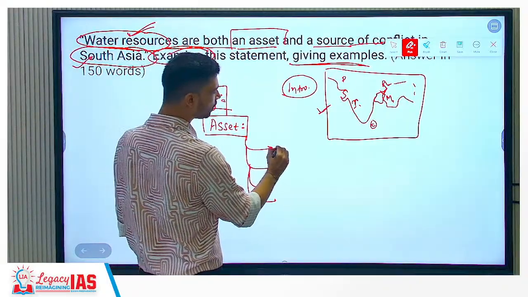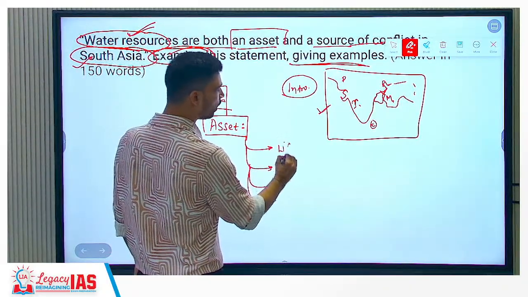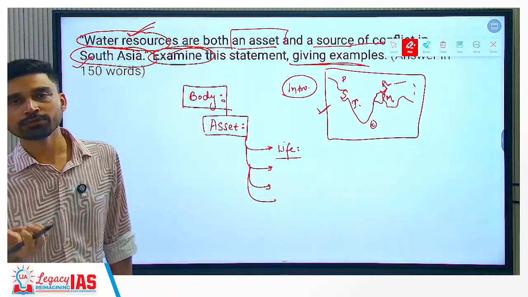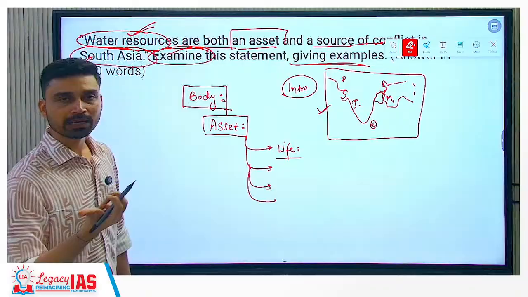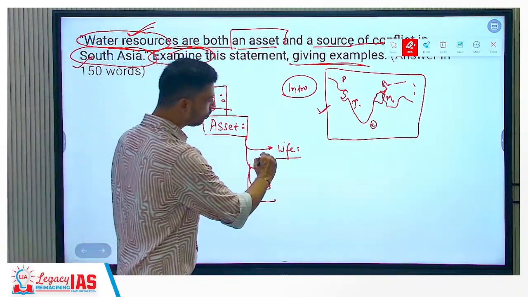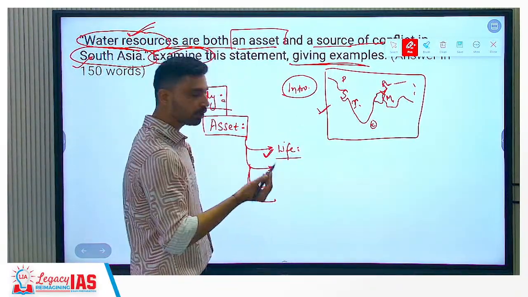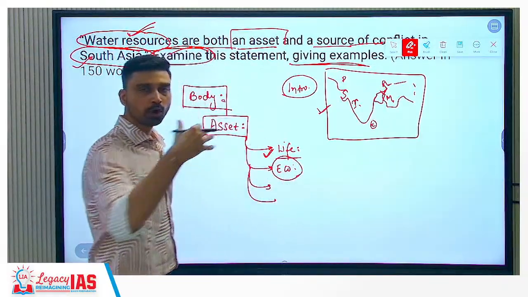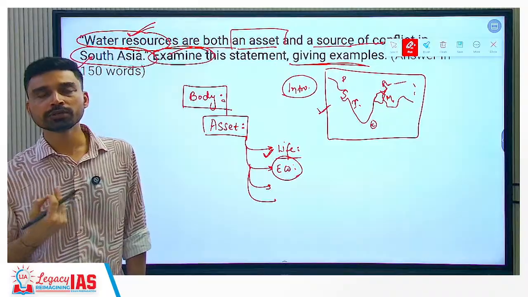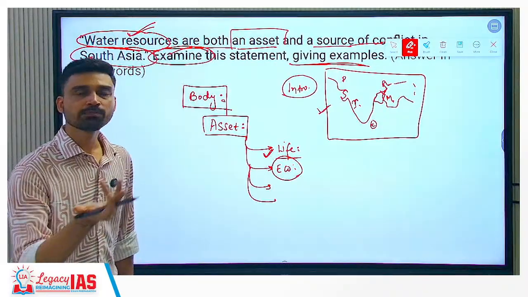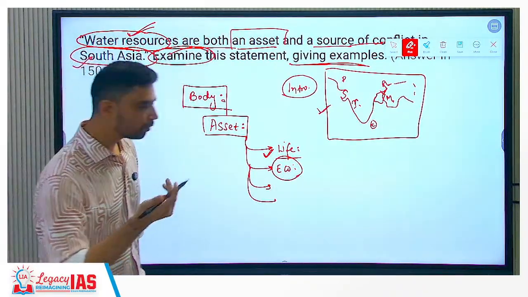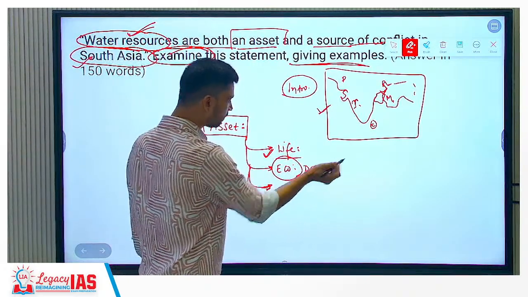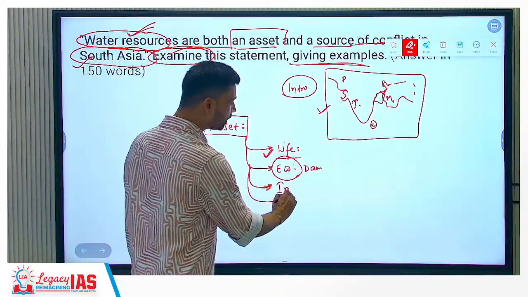For example, you talk about the significance of water for life itself. We cannot survive. Human life, or any animal for that matter, cannot survive without water. So for survival, we require water. Second, the economic importance of water can be highlighted. It is the water flowing in the rivers with which we are able to generate hydroelectricity that supplies power to a large number of houses. So that is one economic importance, along with dam construction over water. Third, we can talk about irrigation demand.